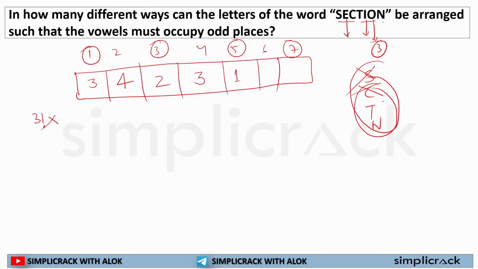Now I have used 1 more letter. How many letters am I left with? 2 letters. So at the 6th place, I can use 2 letters. Now at the 7th place, I can use 1 letter. So I can place the consonants in 4 into 3 into 2 into 1, that means 4 factorial. So the number of different ways the letters can be arranged such that vowels must occupy odd places is 3 factorial multiplied by 4 factorial.